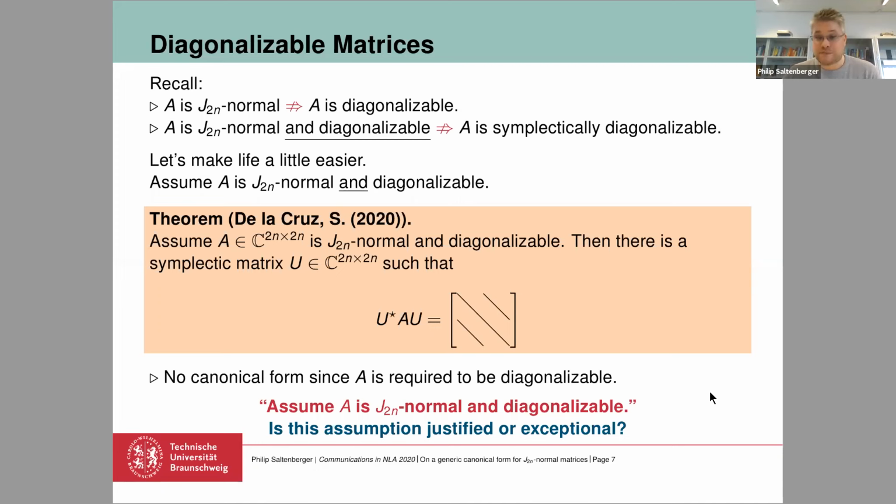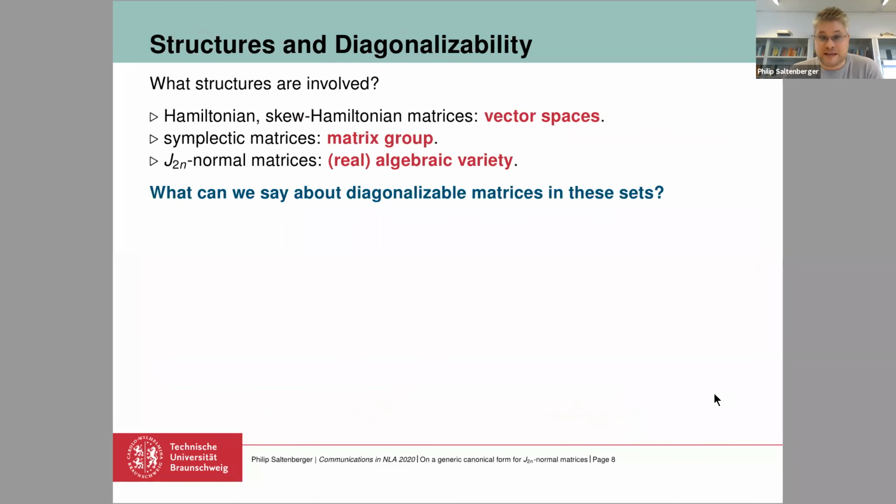J-normal matrices? So if you remember the first slide where I said that almost every matrix is diagonalizable in the whole matrix space, there should be some direct reasoning to say that this should be true for the set of J-normal matrices as well. So almost every J-normal matrix is diagonalizable. And we looked for a direct reasoning that this is true, and we did not find one. And I would like to tell you why we believe there is no direct reasoning that tells us that this is true. We can look at the structures that are involved here.